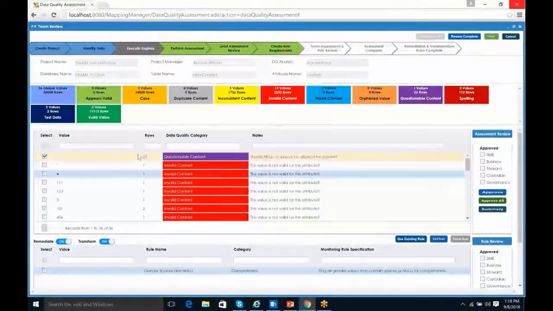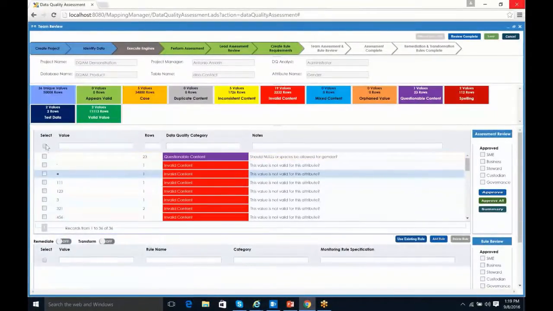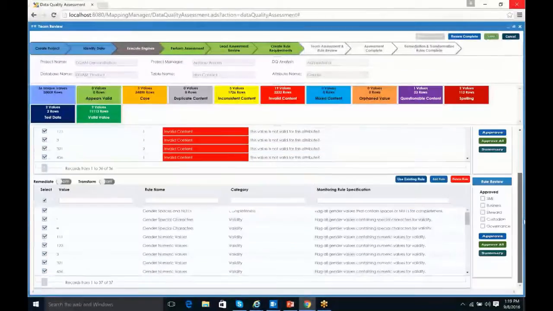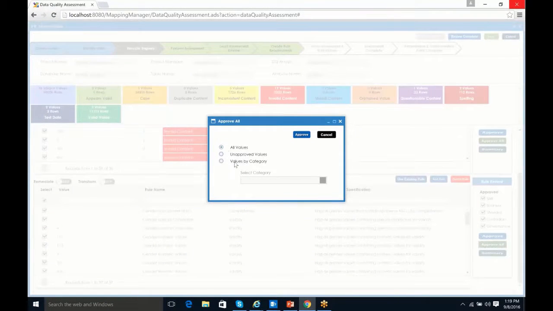Now, if they do make changes, and that's fine, they still need to go ahead and approve the process. So we'll go ahead and select everything here, and we're going to select everything on the bottom. Now, one thing we can do is mass approvals. So, for instance, down here at the bottom, if I want to just approve all the rules that have been put out here, I can just say approve all. And it's going to ask me, do I want to approve them for all values or anything that's unapproved, or do I want to do it by category? So I can select categories and use the drop down and pick specific ones.